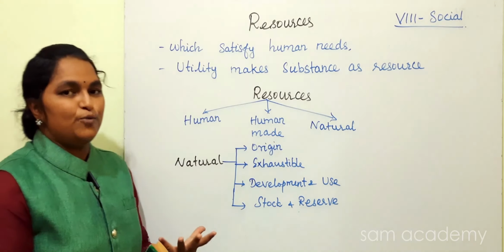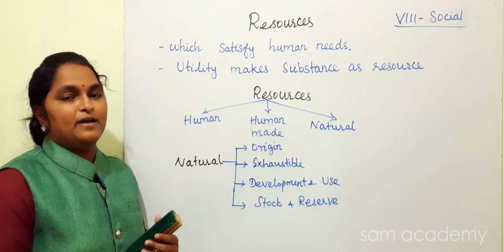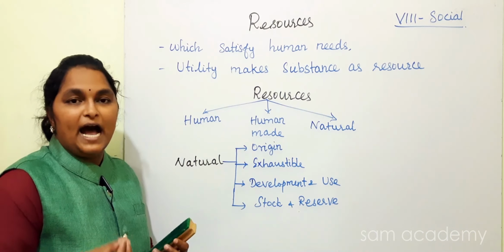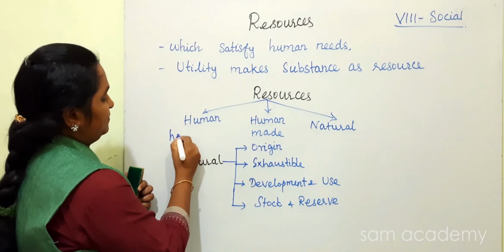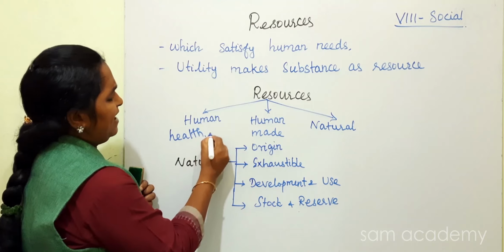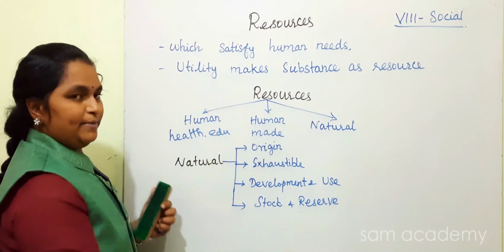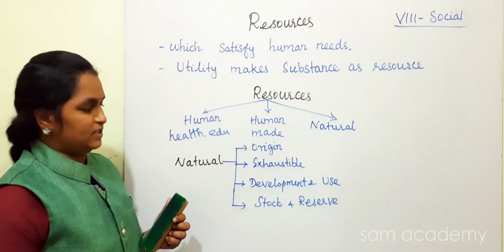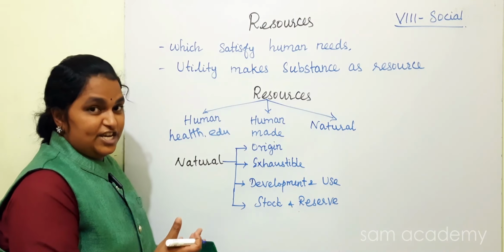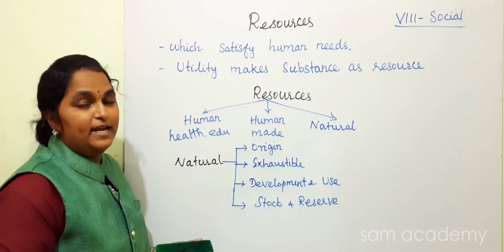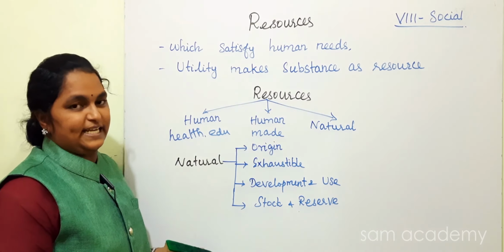For example, human. How does a human become a resource? When one has good health and education. When he or she has health and education, he or she becomes a resource. With good health, physically they can work a lot. With good education, they can work in the tertiary sector.